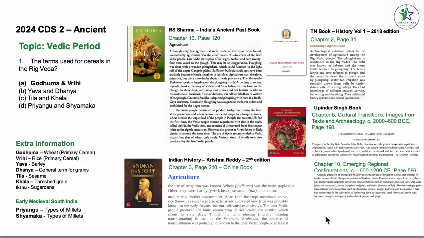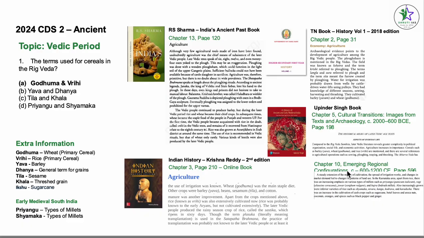Now, coming to the Upinder Singh book, chapter 5, Cultural Transitions and Images, Text and Archaeology, page number 198. Technically, most of these are given here. Agriculture increased in importance. Cereals such as barley, yava, wheat, godhuma, rice, vrihi are mentioned. And there are several other agricultural operations such as sowing, plowing, reaping, and threshing.